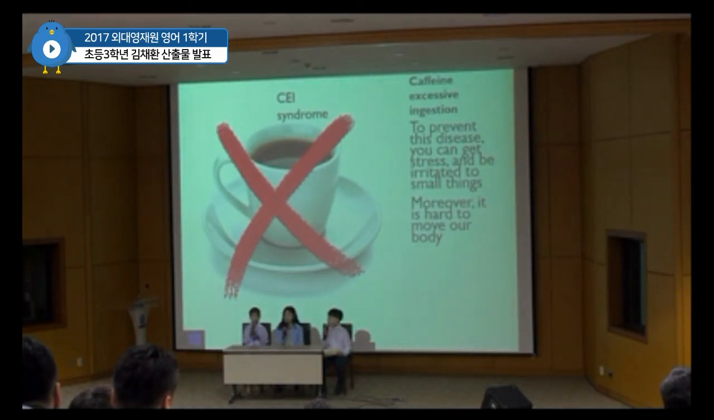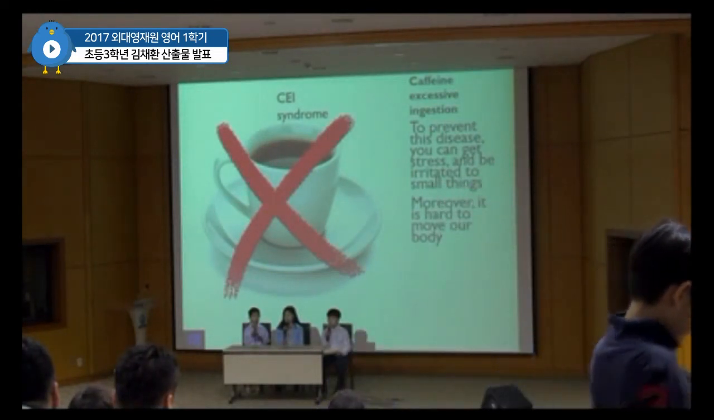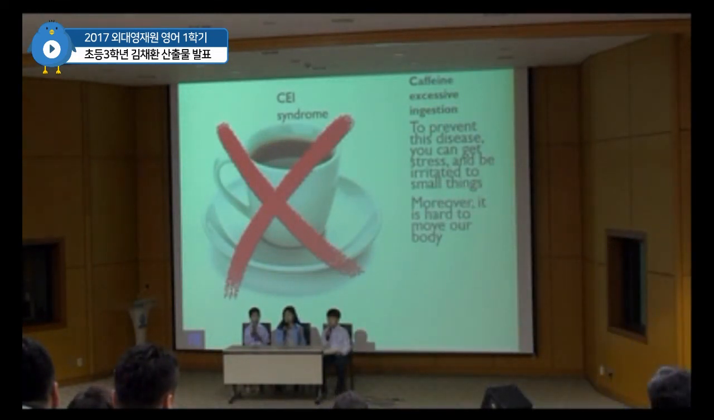CEI syndrome stands for caffeine excessive ingestion. I thought of this disease because nowadays people drink and eat a lot of caffeine, but there is no specific disease explaining this, even though caffeine is bad for our body. The top 3 effects that CEI syndrome causes are that, firstly, we can be stressed a lot. Secondly, we can be easily irritated by small movements. And finally, moving our distant body parts will be hard.